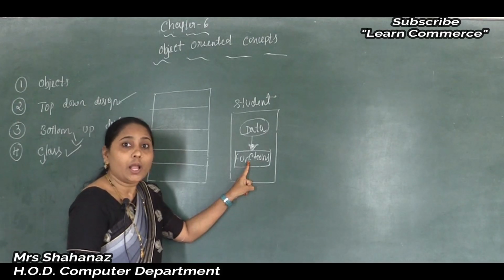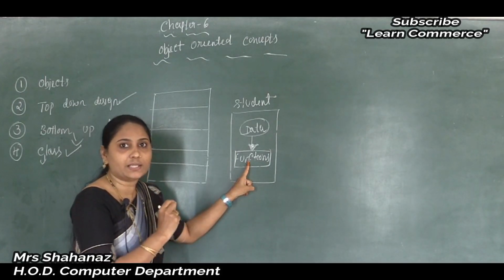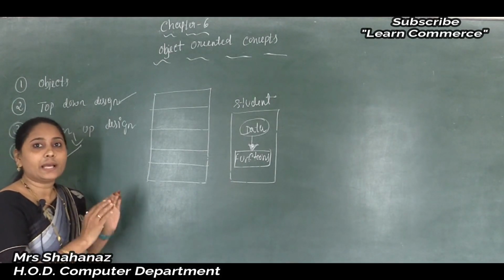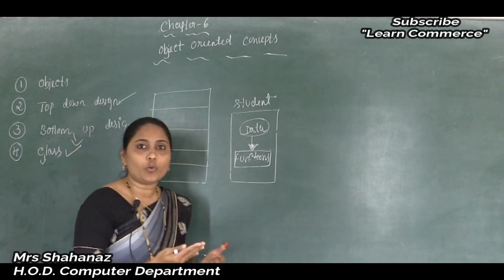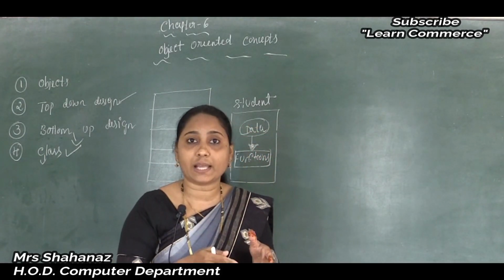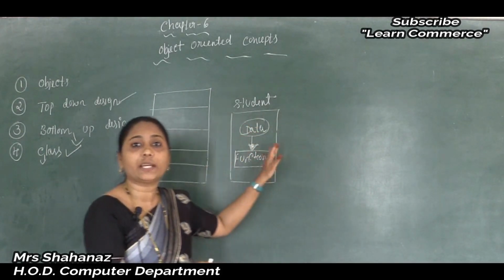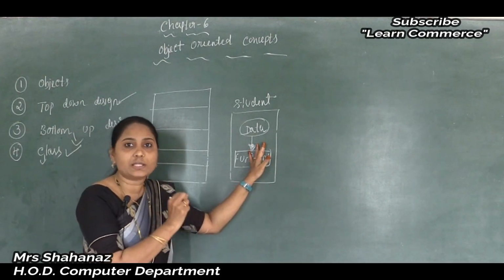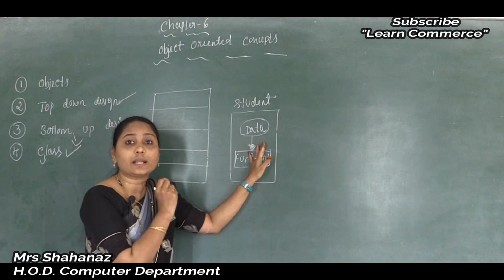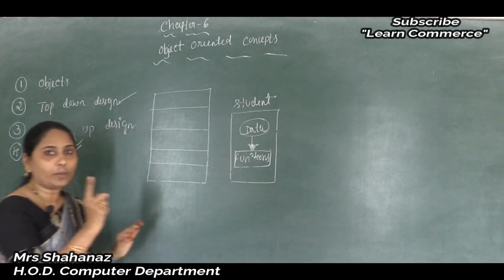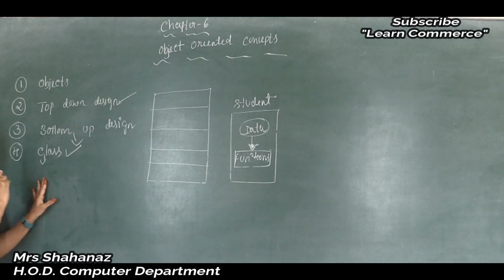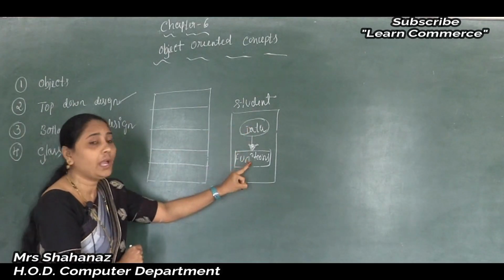Clear this one here? And once a class is defined, any number of objects can be created. Clear? There is no problem. Maybe you want to create many data objects, okay, you can select from the list of names in the data. So once the class is defined, any number of objects of that class can be created. So finally, in simple meaning, a class can hold both data and the functions.